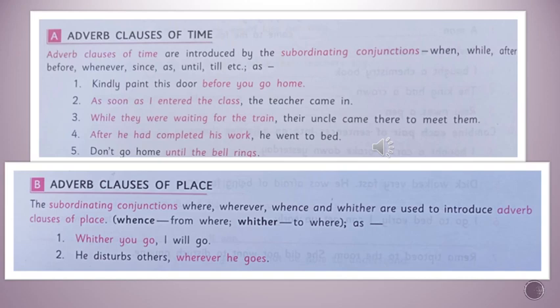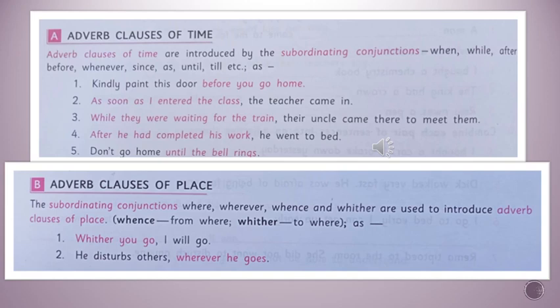Adverb clauses of time are introduced by the subordinating conjunctions while, after, whenever, before, since, as, till, until, etc.